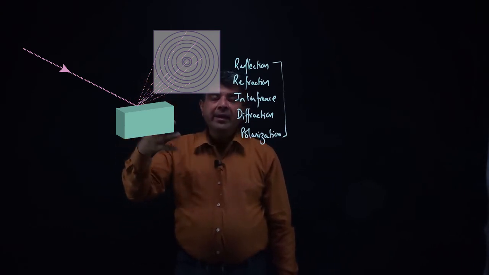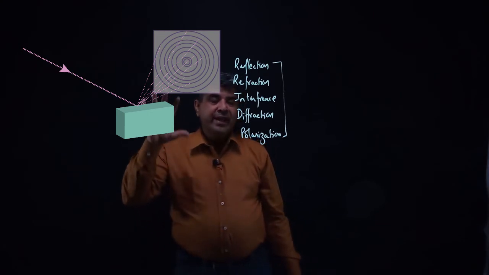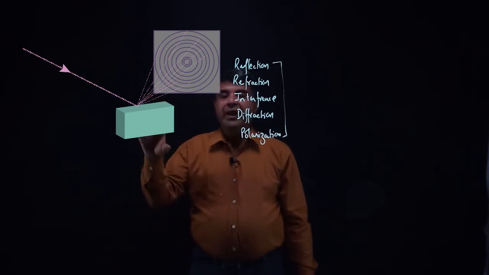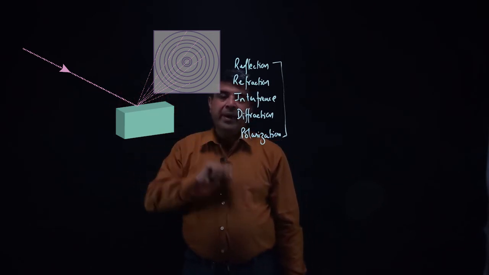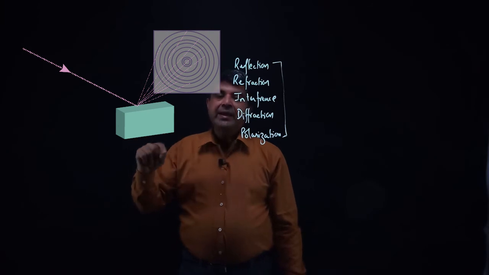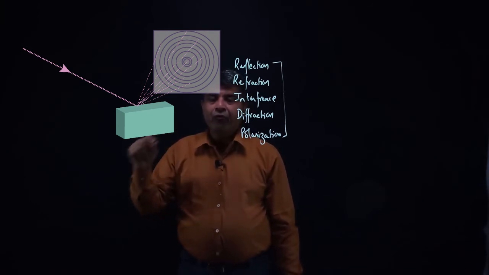Because the electrons gave a similar kind of diffraction pattern, we can say that electrons are behaving as matter waves.